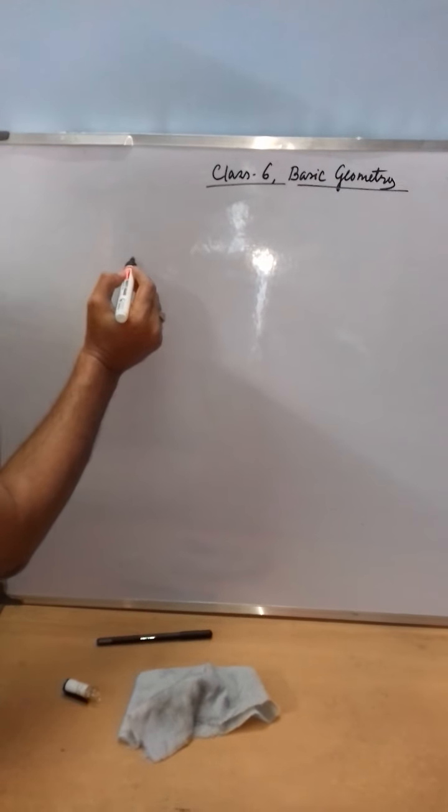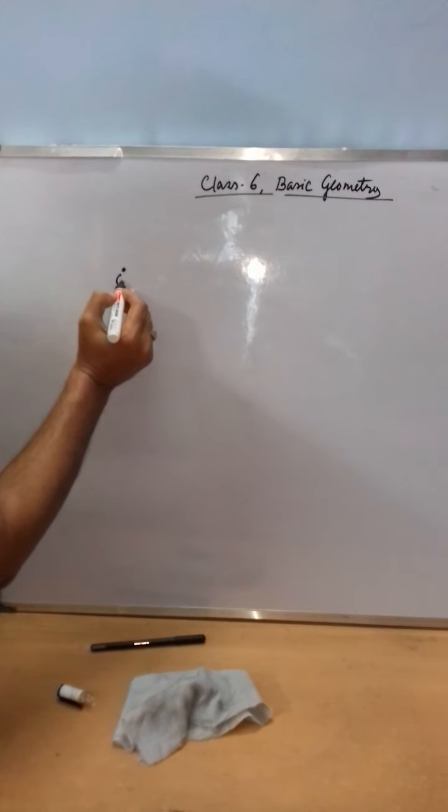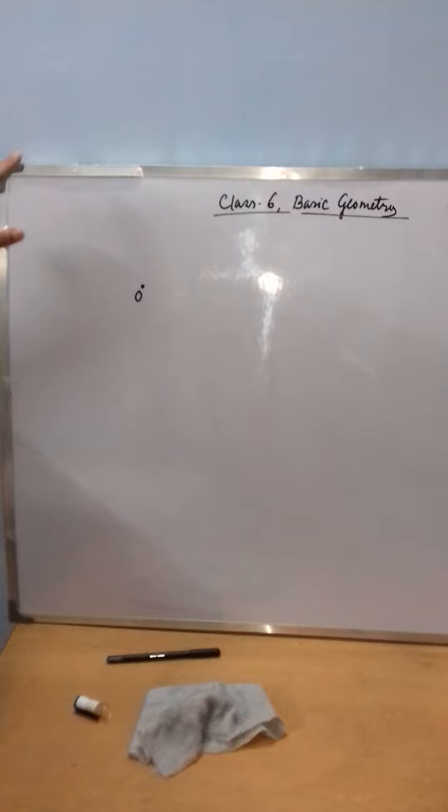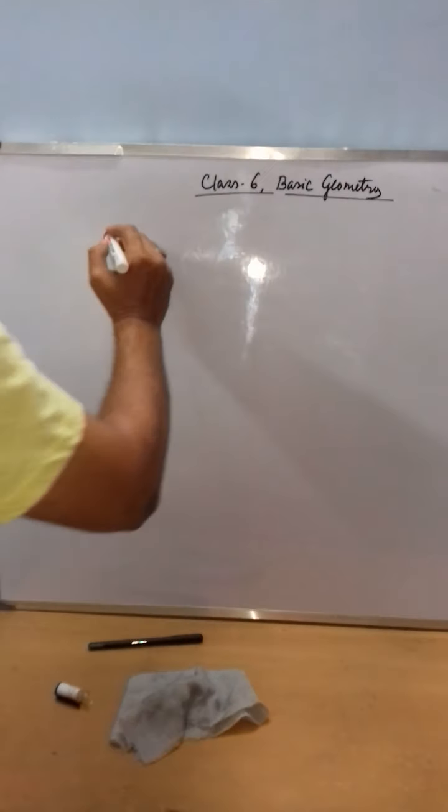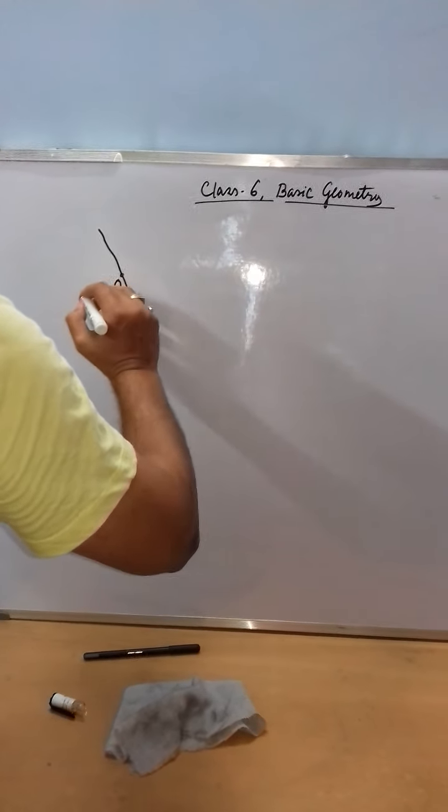Okay, for example, consider a point O. Now how many lines can pass through that point? An infinite number of lines.